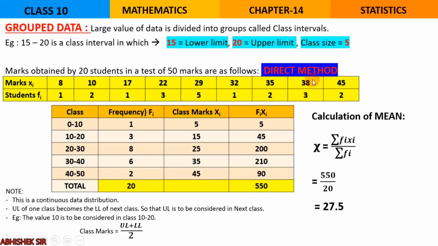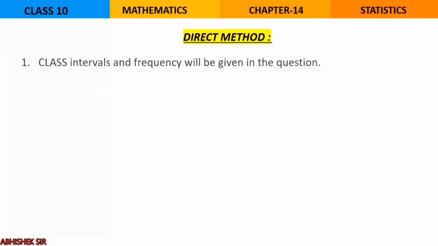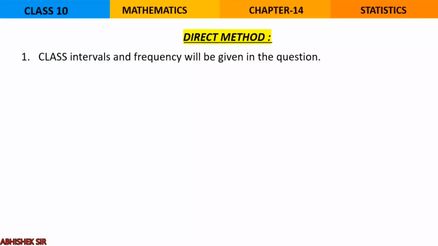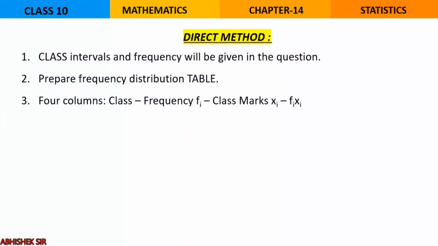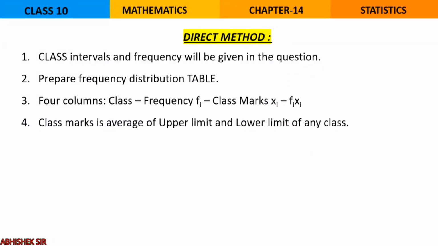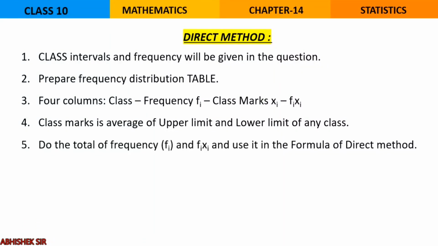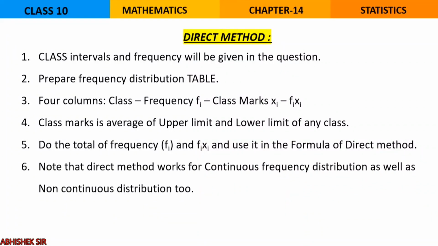So this is how in the direct method, using the grouping pattern, we calculate the mean. Clear? So there are a few points to be taken into consideration in the direct method. First of all, class interval and frequency will already be given in the question. Prepare the frequency distribution table in which there must be 4 columns. First will be class, then frequency, then class mark, and then finally FiXi. Class mark will be the average of the upper limit and lower limit of any class. Do the total of frequency Fi and FiXi and use it in the formula of the direct method.